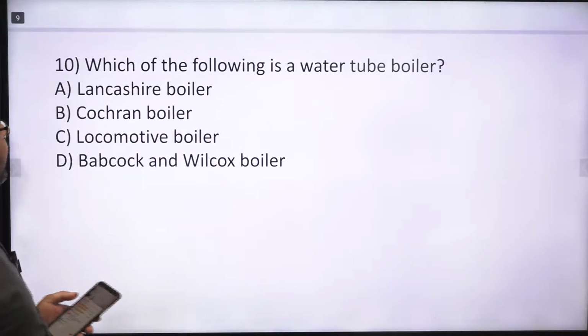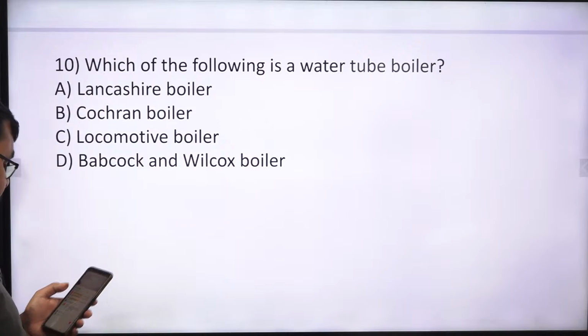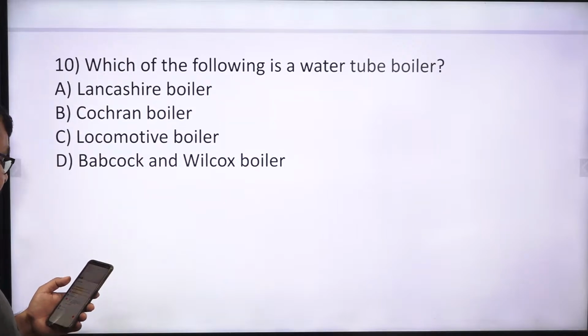And what about this? Which of the following is a water tube boiler? Anyone?